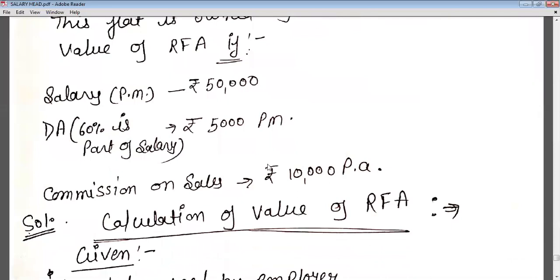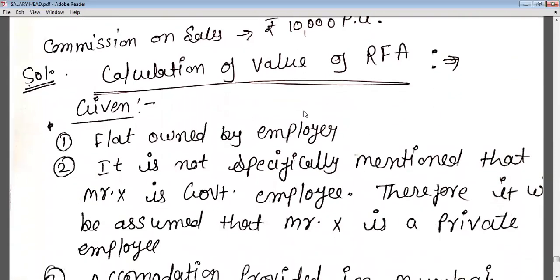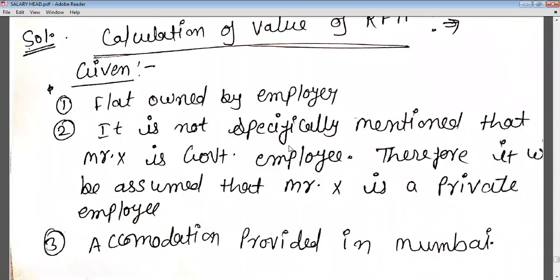So let's start with the solution. First, we will write the given. What is given in the question? This information is clearly given in the question. First is that the flat is owned by the employer. This is specifically mentioned in the question. The next information is that it is not specifically mentioned that Mr. X is a government employee. Therefore, it will be assumed that Mr. X is a private employee.